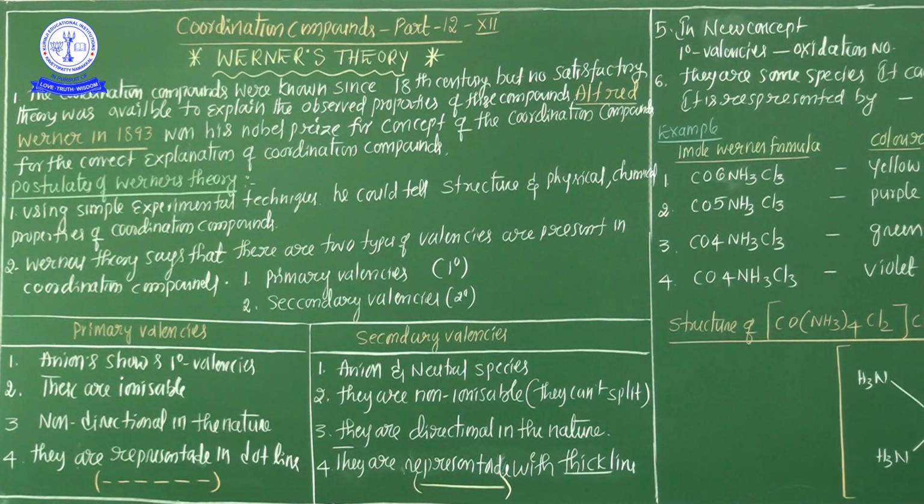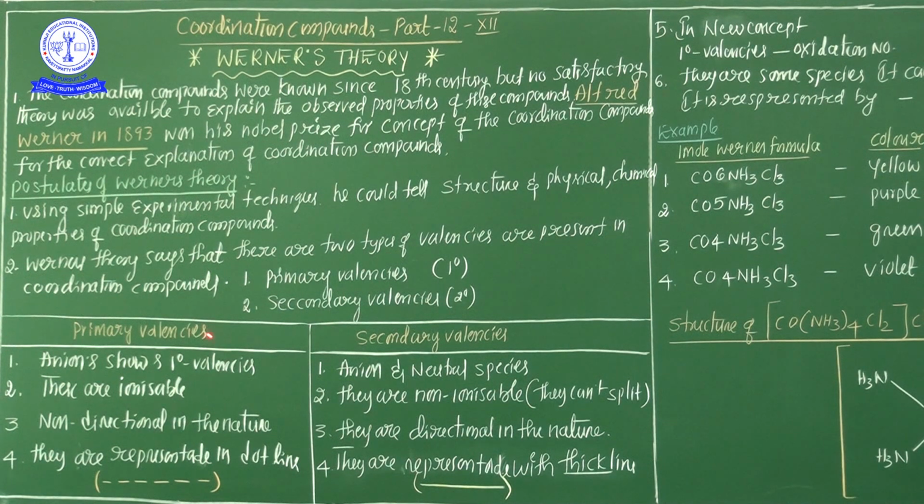Now we are going to discuss the differentiations between primary and secondary valency. First, from the primary valency point of view, my dear students, anions show primary valency. Most important, in a coordination compound, the anions show the primary valency. And from the secondary valency point of view, anions and neutral species show the secondary valencies.